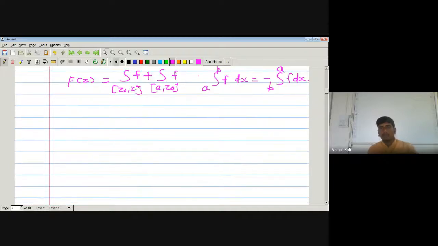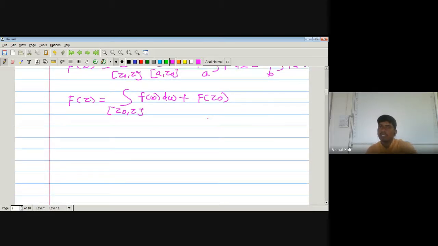Okay, now capital F of Z is equal to the integration from Z0 to Z of f(w) dw plus, again, the integration from A to Z0 of f(w) dw, which by the definition of capital F is nothing but capital F of Z0. Okay, so subtracting capital F of Z0 on both sides, we get capital F of Z minus capital F of Z0 is nothing but the integration over this part, Z0 to Z, of f(w) dw.